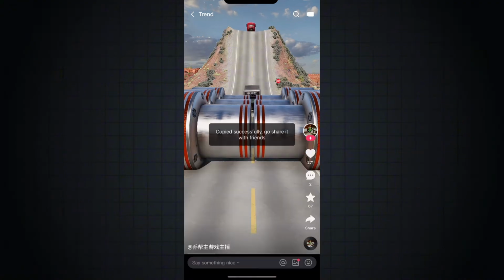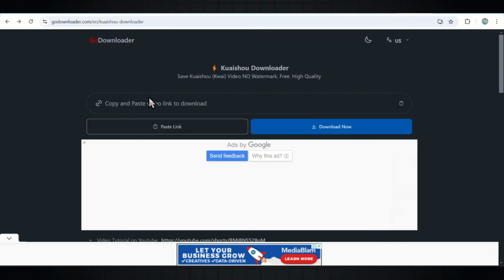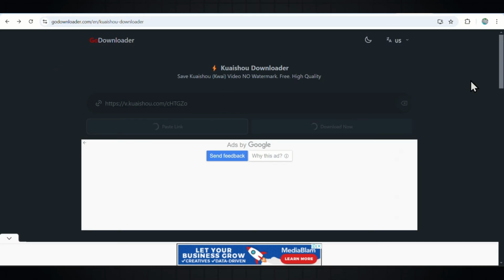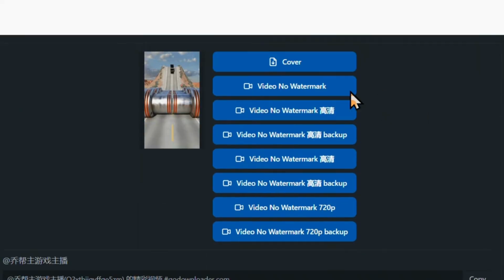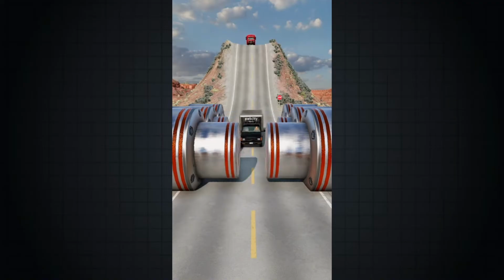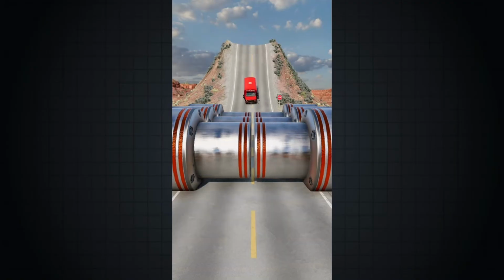Now, here comes the exciting part. Take the copied link and head over to a video download website. I'll include the link in the description as well. These websites are designed to strip away unnecessary elements like watermarks and ensure you get a clean, high-resolution video ready for editing. Paste the link into the provided box, click download, and in seconds, you'll have your chosen clip saved to your device without any distracting branding or overlays.